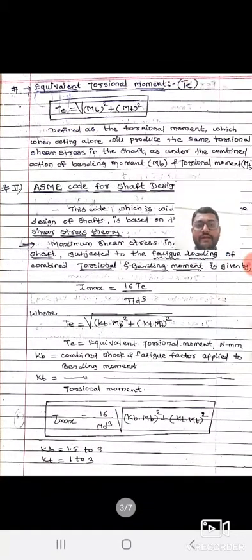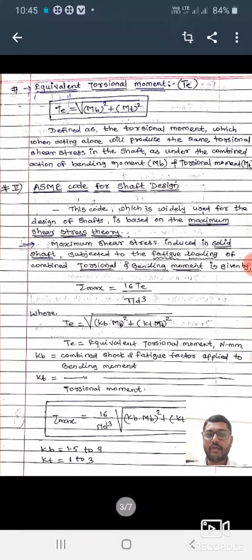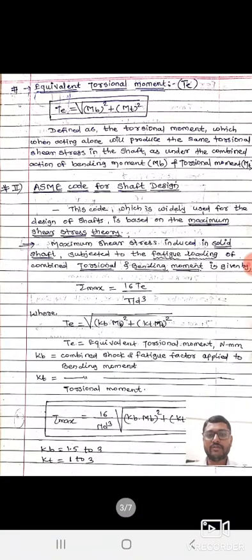Next point is equivalent torsional moment, that is TE. It is defined as the torsional moment which, when acting alone, will produce the same torsional shear stress in the shaft as under the combined action of bending moment and torsional moment. Here MB and MT are the bending moment and torsional moment acting together, and we found the value of TE equal to under root of MB square plus MT square.